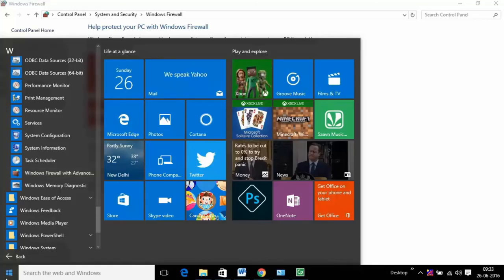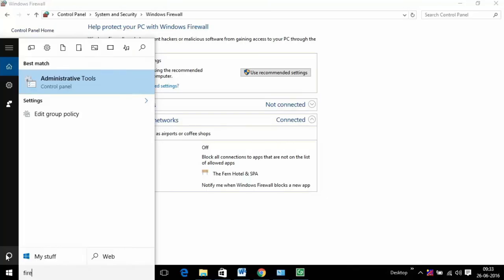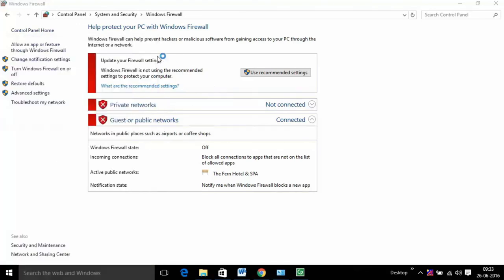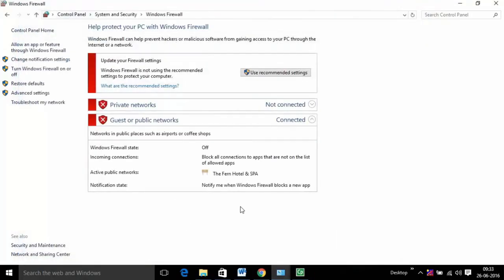To find these settings, follow these steps. Open Windows Firewall by clicking the Start button and then clicking Control Panel. In the search box, type Firewall and then click Windows Firewall. In the left pane, click Turn Windows Firewall on or off. If you are prompted for an administrator password or confirmation, type the password or provide confirmation. Note: if your PC is connected to a network, network policy settings might prevent you from completing these steps.